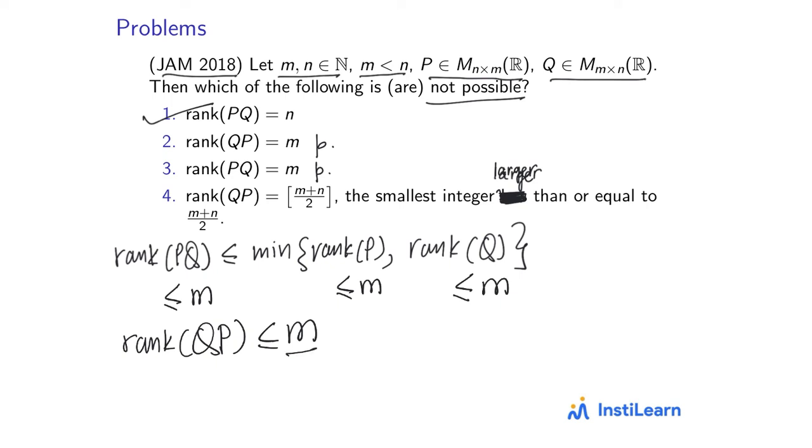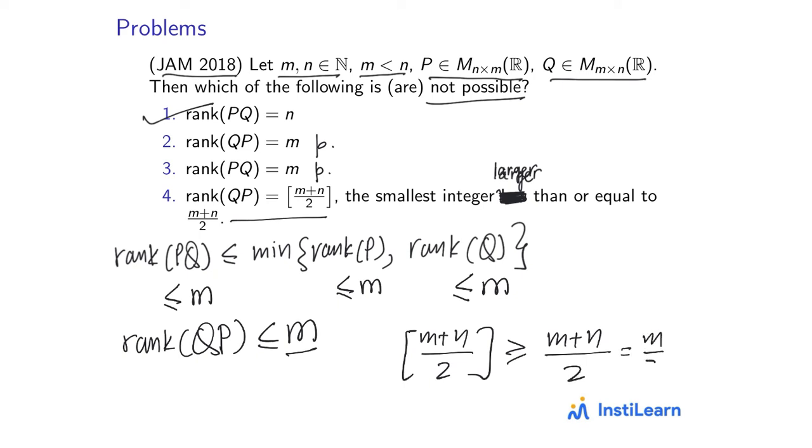Okay, now what about the third one? This says that rank of QP is the ceiling of (m plus n) over 2, which is the smallest integer larger than or equal to (m plus n) over 2. So it's larger than or equal to (m plus n) over 2, which we can write as m over 2 plus n over 2, right?